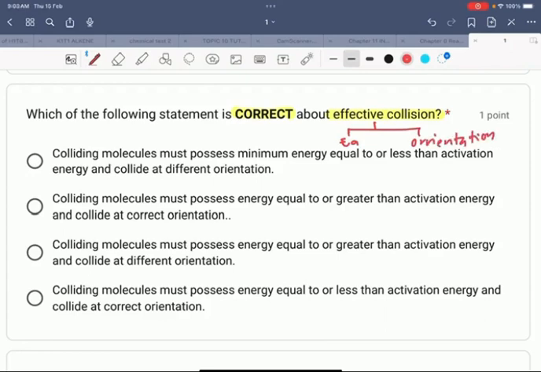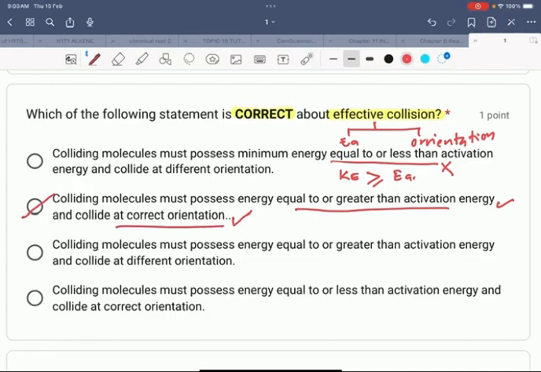Okay, so look at the answer. Colliding molecules must possess minimum energy equal to or less than. So this is an incorrect statement because the kinetic energy must be equal to or greater than EA. Okay, the first statement is incorrect. Colliding molecules must possess energy equal to or greater than activation energy. So this statement is correct. And collide at correct orientation. Yes, this second one is also correct. So the answer is B.